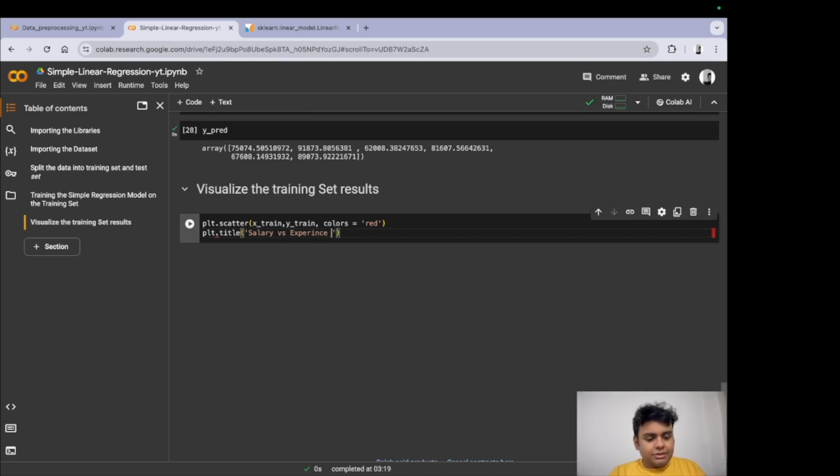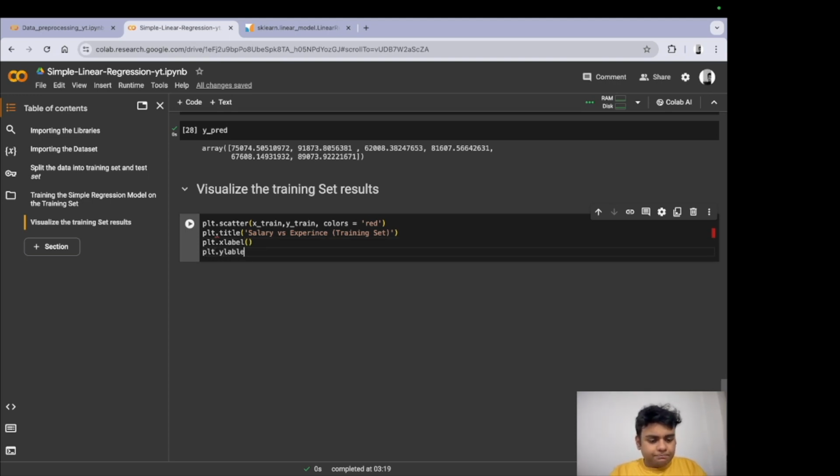Salary versus experience, training set. We're going to give it an X label, and we are going to give it a Y label. The X label would be the independent variable, which means years of experience.